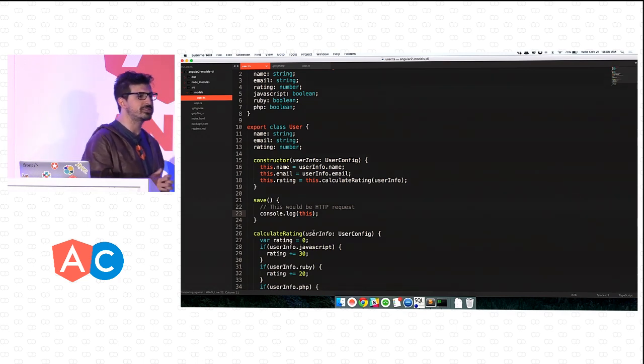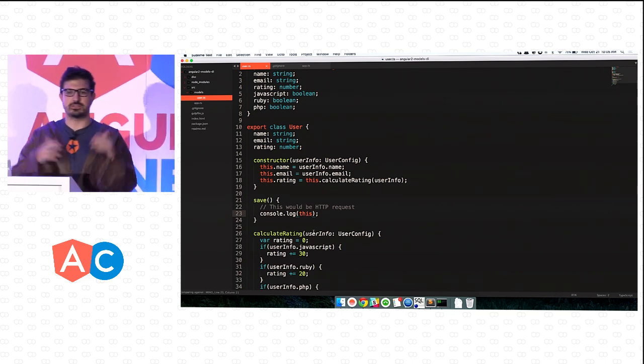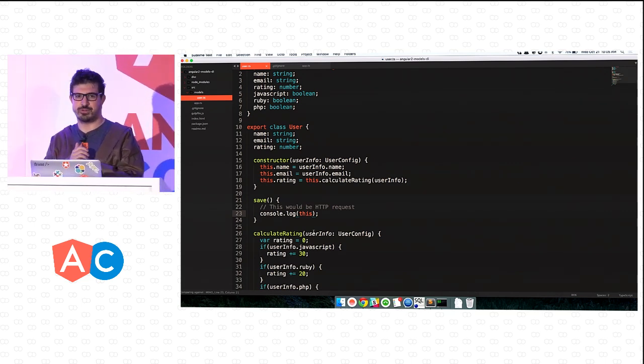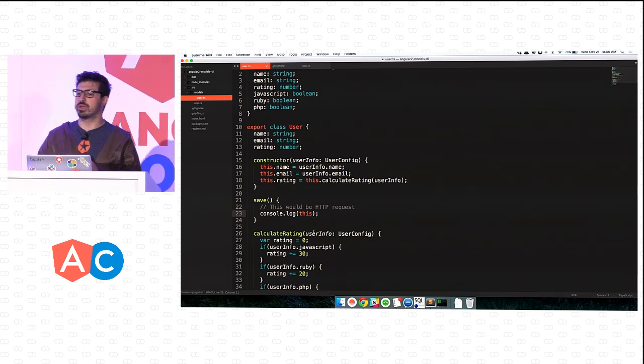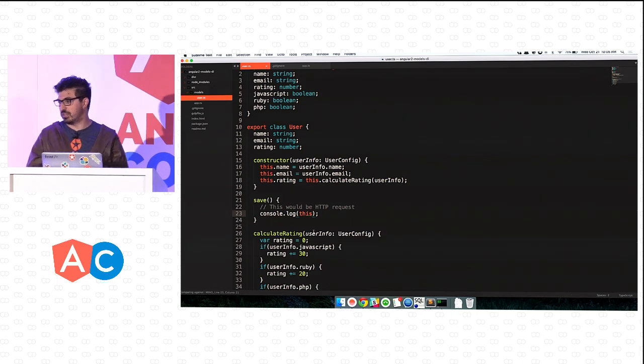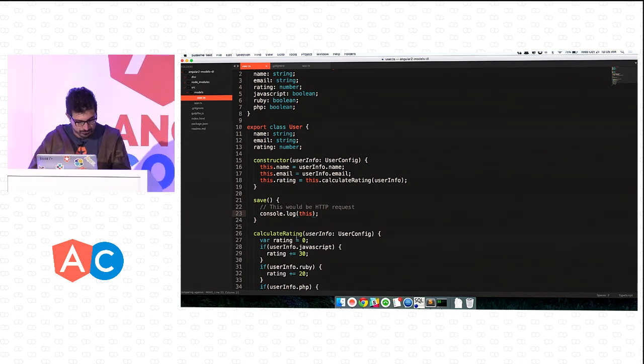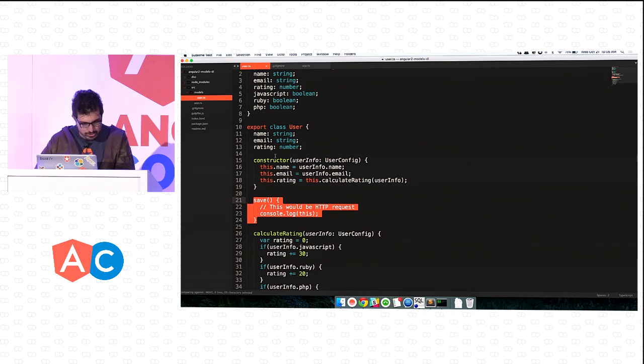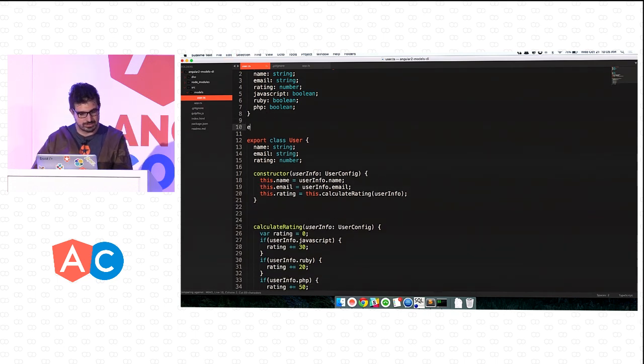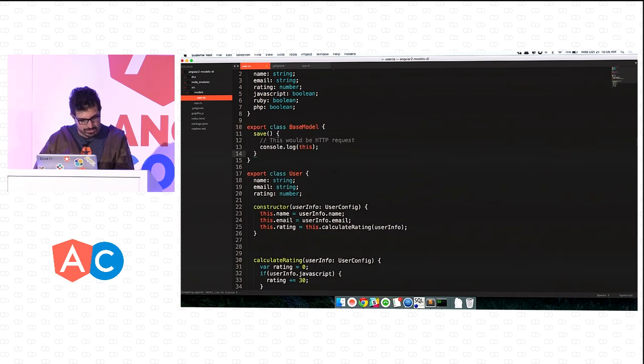But what if we actually save all of the different entities, user, cars, trucks, the same way? We can actually have a base model that does all of this saving for me. So let's actually, again, cut and paste. We are going to cut this save, and we're going to add it into a base model. So we're creating a new class called base model. We add this in here.